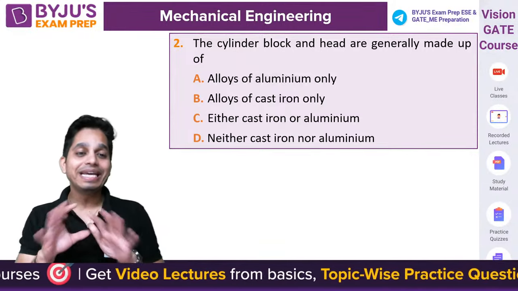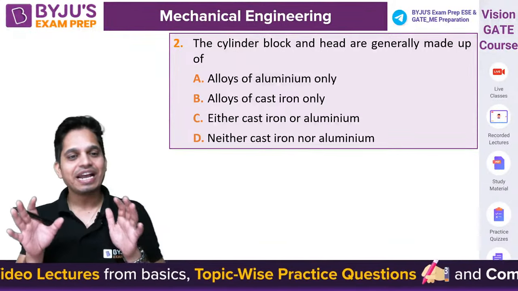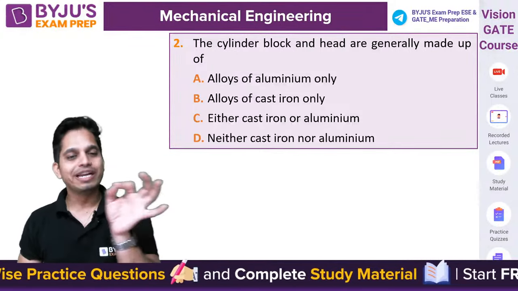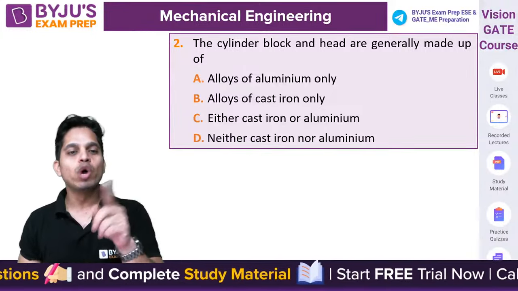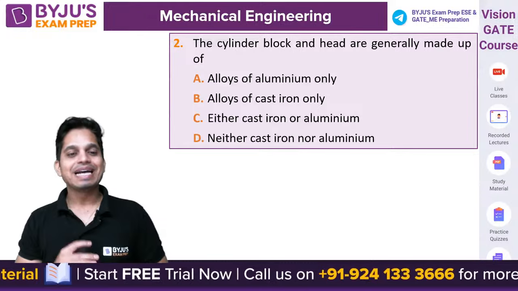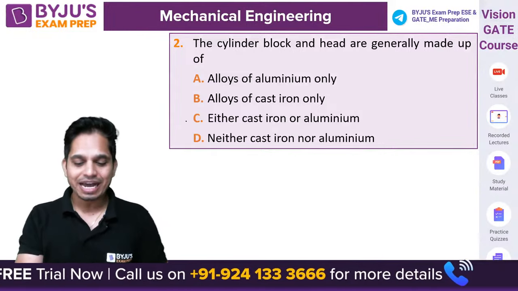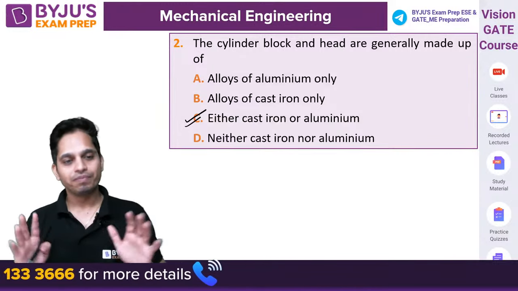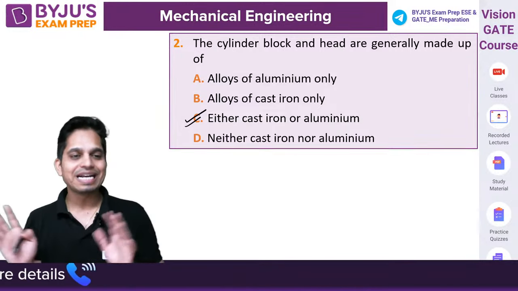Yes, it can be either cast iron or aluminum. Guys, it's better if you write the question number as well. So 2A, 3B, like this you can write. So it is either cast iron or aluminum. Anything we can use. Both we can use, either cast iron or aluminum.